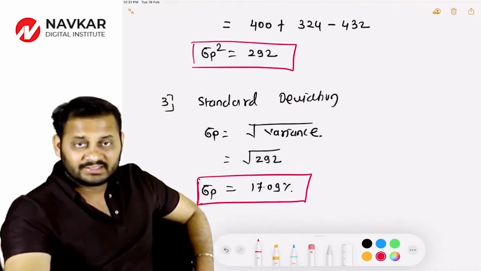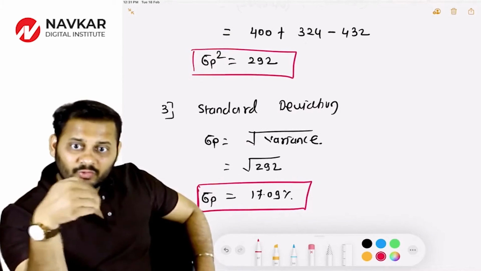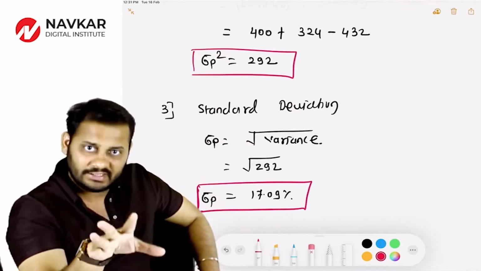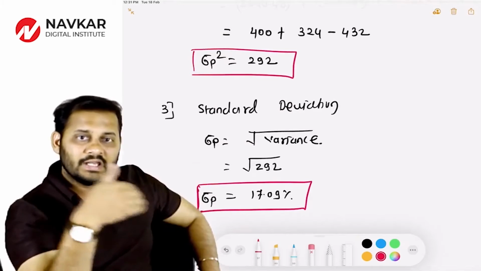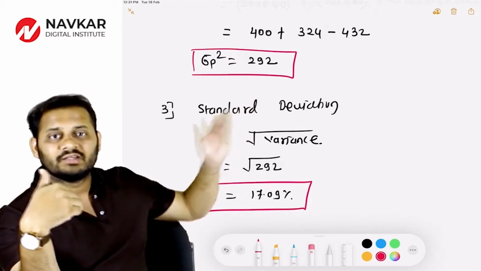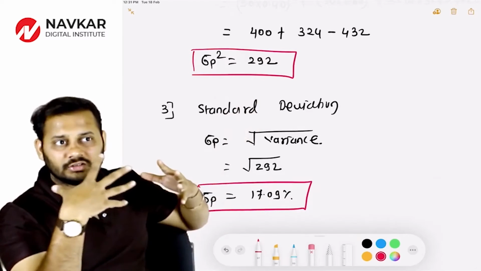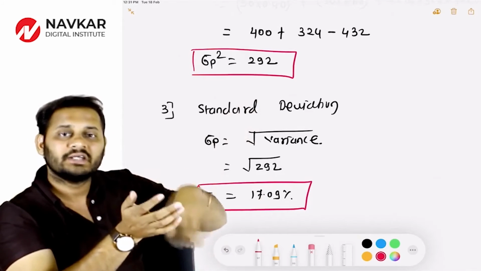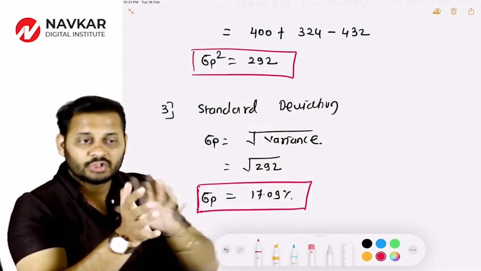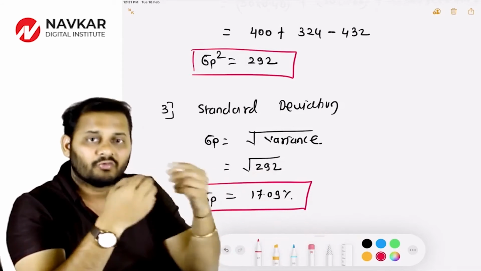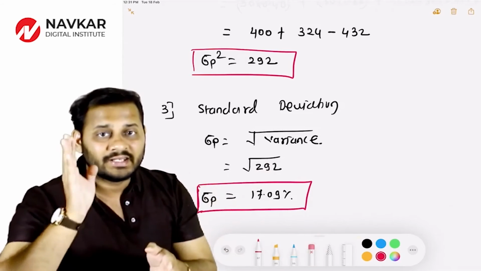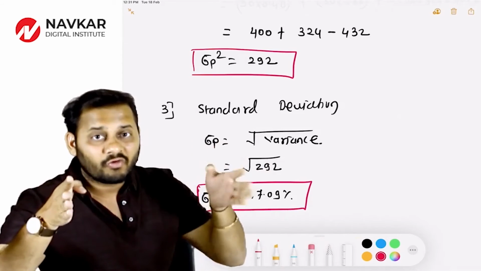But this 23% can go down by 17.09%. So for the time being, let's say 17%. So my minimum return should be 23 minus 17, that's around 6%. So minimum is 6 and maximum is 17 plus 23, that is 40%. So my actual return, what I'm expecting is 23, but actual return can be anywhere between 6 and 40%.